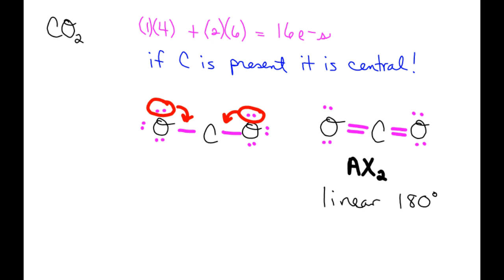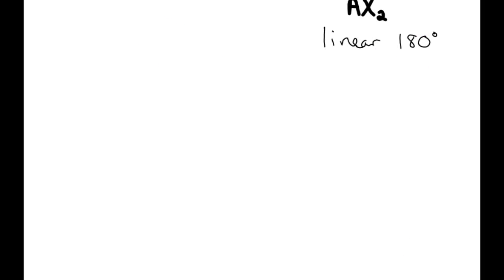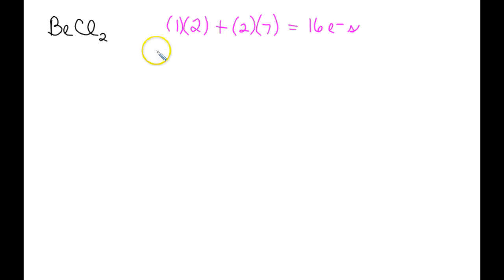All right, another example. There are some exceptions to the octet rule. We're going to look at one: beryllium chloride. Beryllium brings 2 electrons to the table, and each chlorine brings 7. So 14 and 2, 16. Okay, beryllium or chlorine? Beryllium is going to be the less electronegative one because it is farther to the left of the periodic table. So we shall place beryllium in the middle and a chlorine on each side.